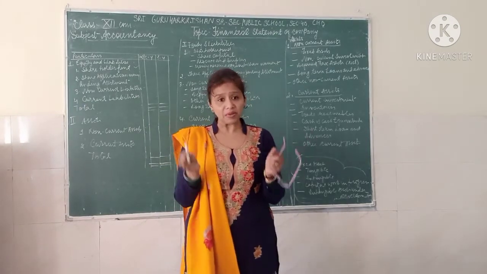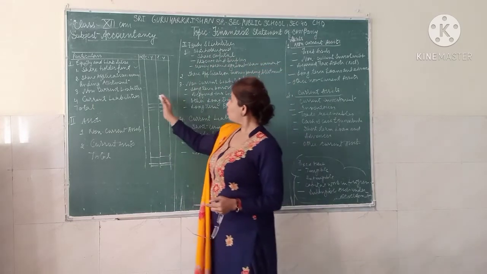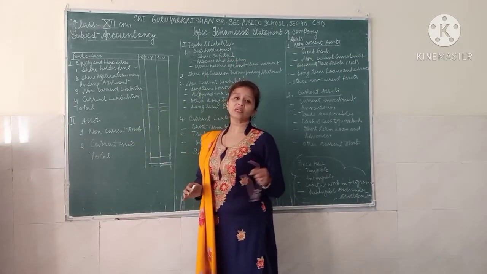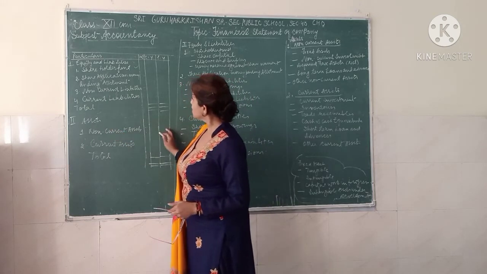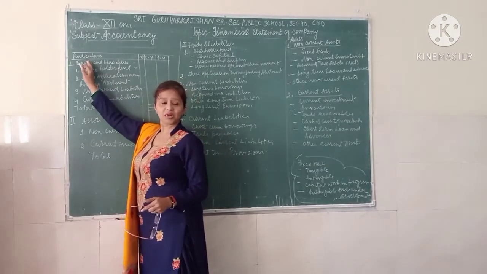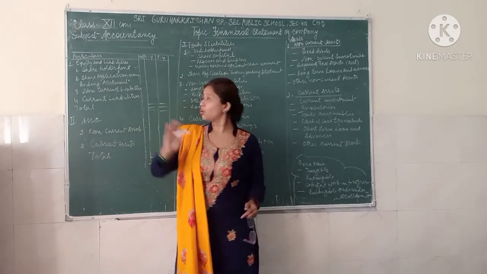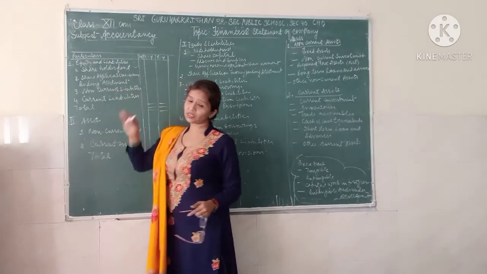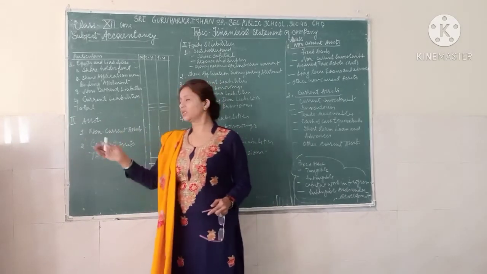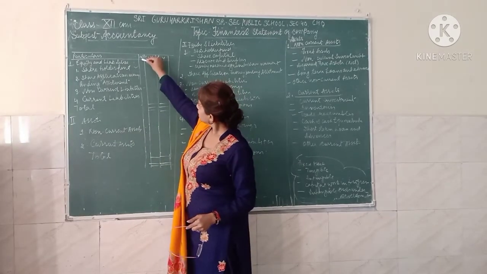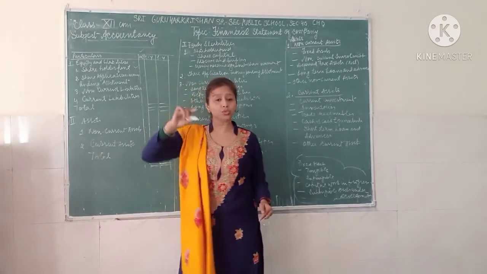Just to simplify the company's balance sheet, all the important working notes are given in the notes to accounts. With the help of this you can see that the first part is for the particulars, where you are going to show all the sections, all your heads and subheads, whether related to equity, liabilities or assets. This is the other column, which is actually meant for the notes to accounts.